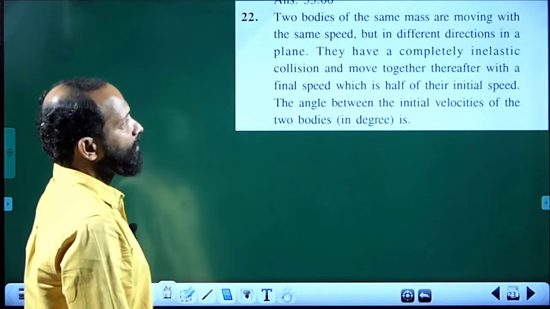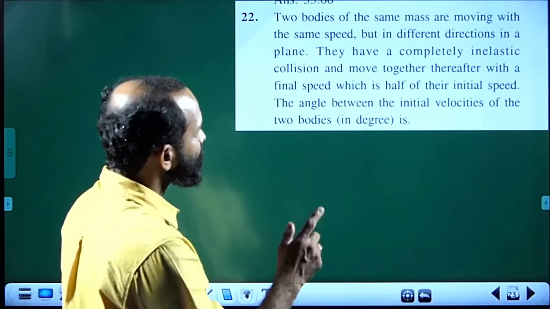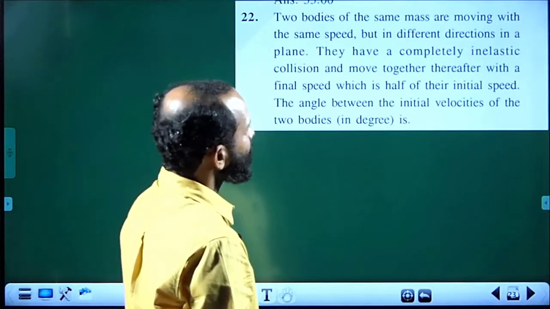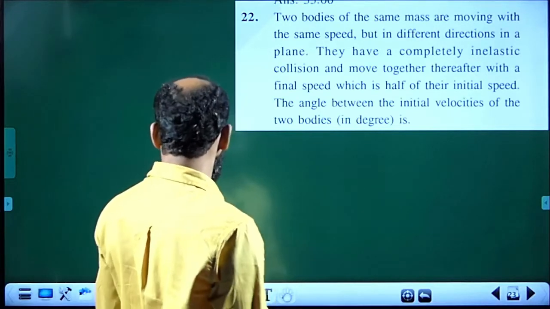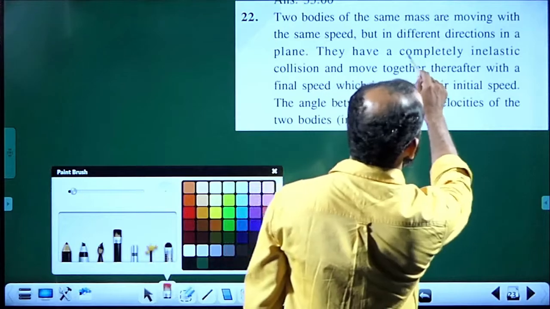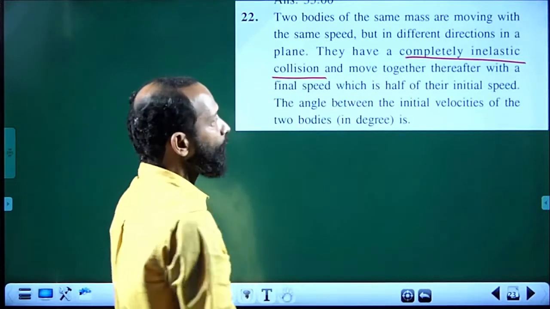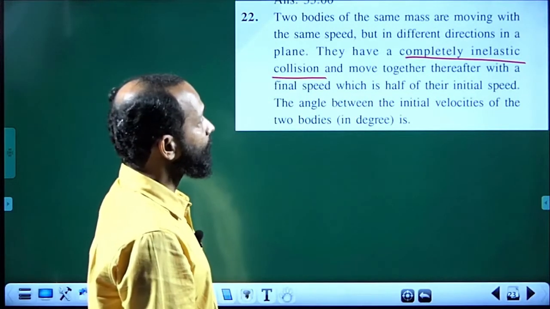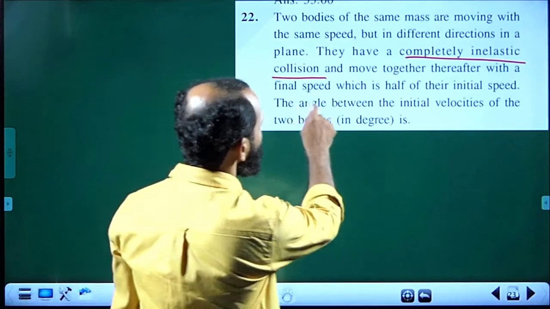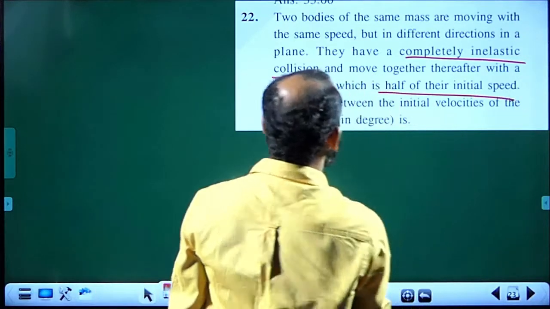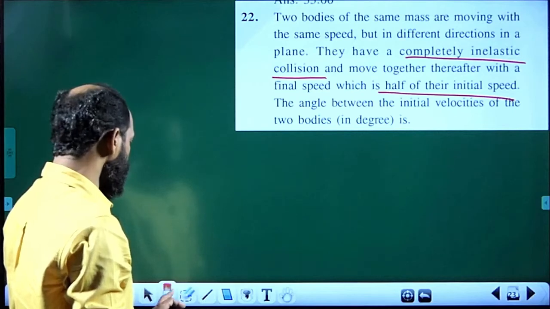Two bodies of the same mass are moving with the same speed but in different directions in one plane. They have a completely inelastic collision. Completely inelastic collision is very important. In a completely inelastic collision, bodies stick together and move together, assuming a constant common velocity. The final speed is half that of the initial speed. What is the angle between the initial velocities?